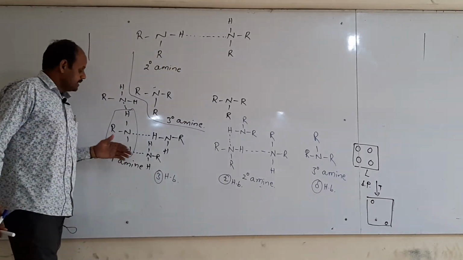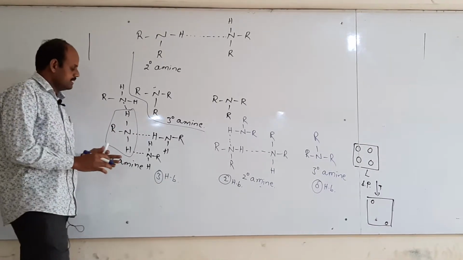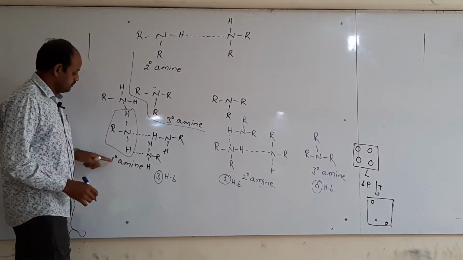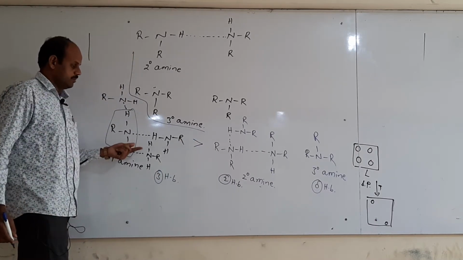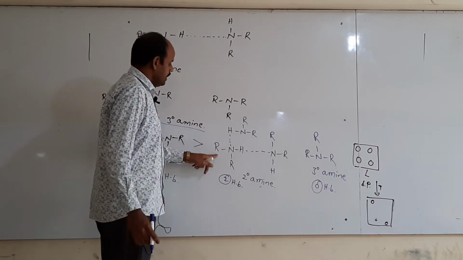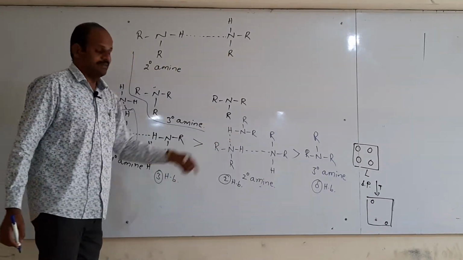So we know that if the number of hydrogen bonds increases, the boiling point increases. Thus which amines have the highest boiling point? Primary amines have higher boiling points, then secondary, and secondary amines have higher boiling points than tertiary amines.